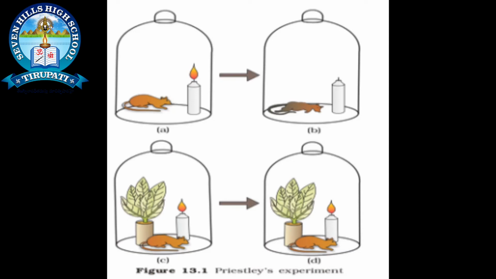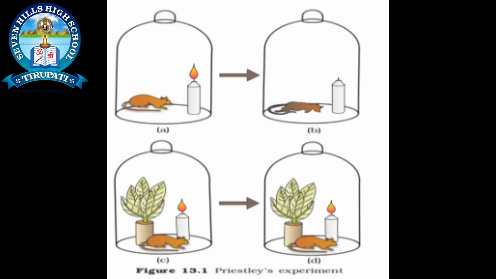Now he inserted a mint plant into the bell jar. After introducing the mint plant, he again introduced a living mouse and a burning candle and observed for a few seconds. He observed that the plant restored the air present in the bell jar, so the candle could burn continuously and the mouse stayed alive. By this experiment, he proved that plants release oxygen.